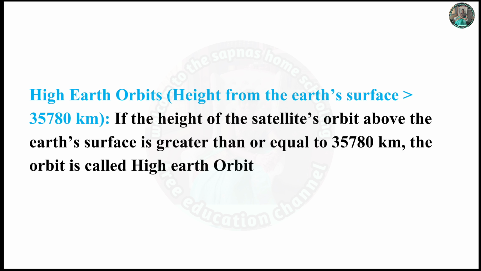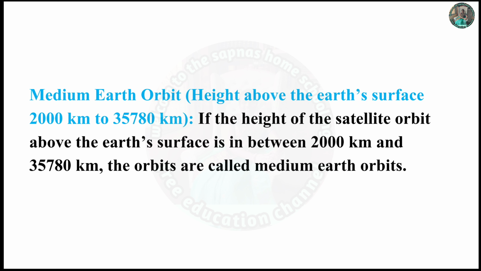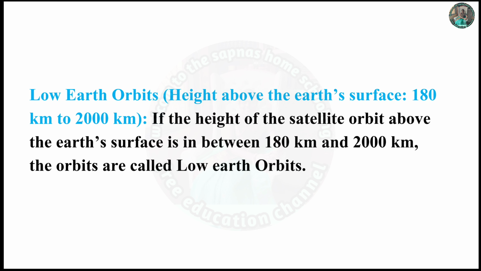High Earth orbits. If the height of the satellite's orbit above the Earth's surface is greater than or equal to 35,780 km, the orbit is called high Earth orbit. Medium Earth orbit. If the height of the satellite orbit above the Earth's surface is between 2000 km and 35,780 km, the orbits are called medium Earth orbits. Low Earth orbits. If the height of the satellite orbit above the Earth's surface is between 180 km and 2000 km, the orbits are called low Earth orbits.